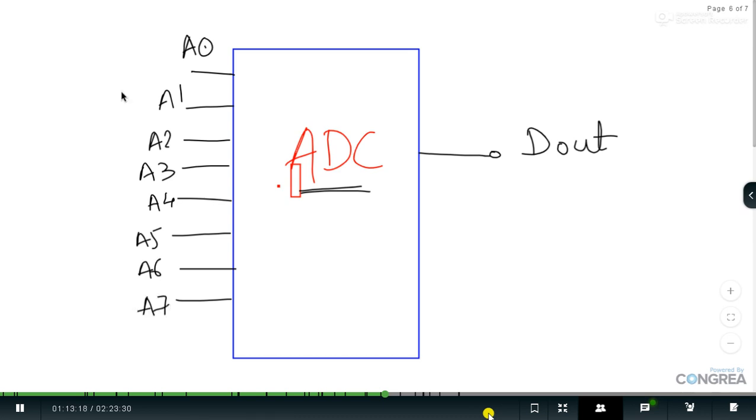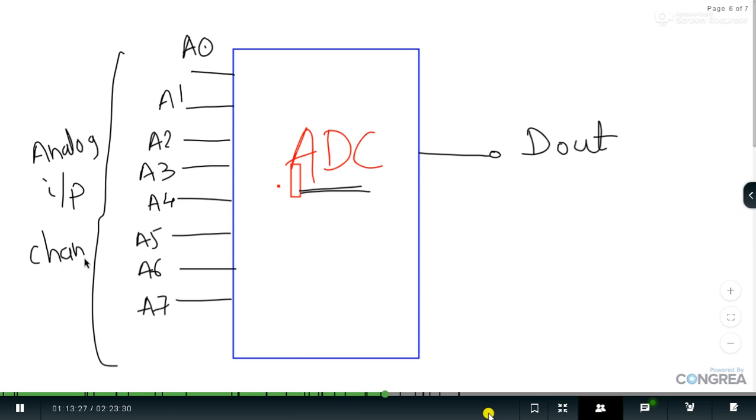So right now I have drawn the diagram for the analog input channels. These are the analog input channels. Their role is to receive the analog input data. And here we can have 6 or 8 analog input channels based on the 28 pin package or 32 pin package. So here again, now ADC, digital out.